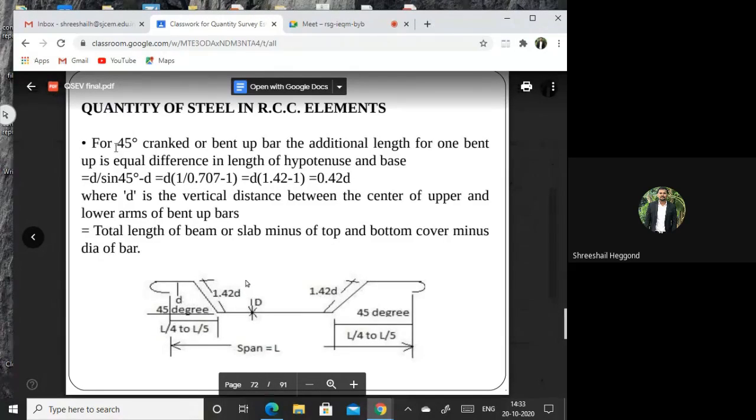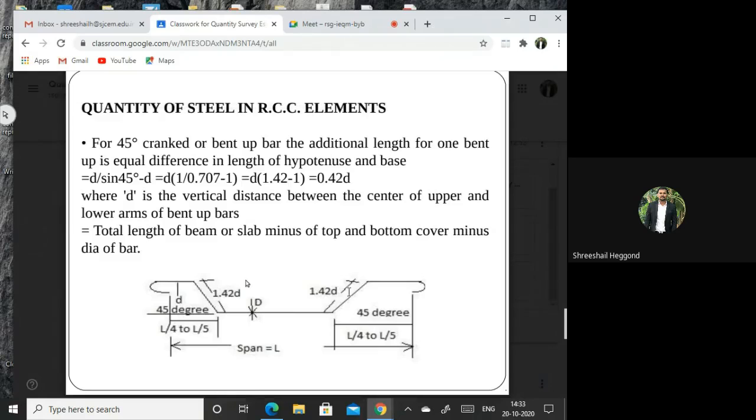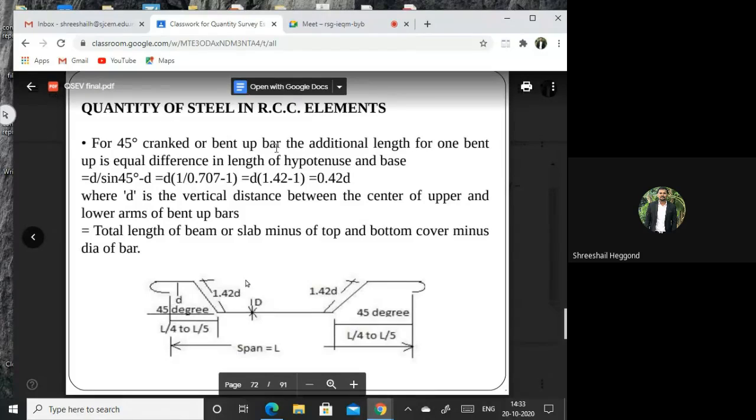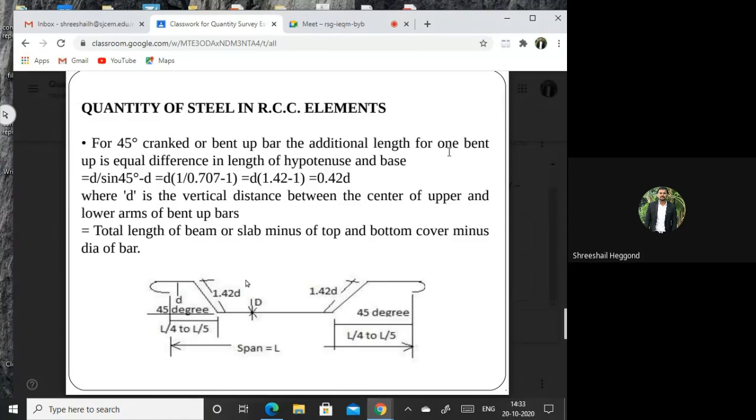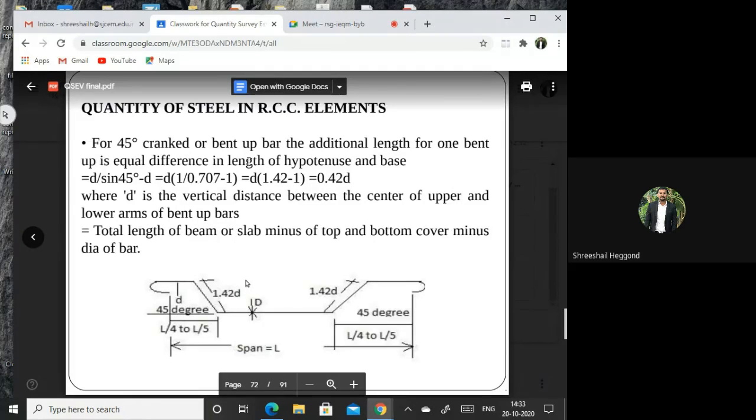A 45 degree crank is nothing but a bent up bar, that is, going from the bottom layer to the top layer. Whatever this movement is, from bottom layer to top layer movement of the bar, that will be the crank. For bent up bars, the additional length of one bent up is equal to the difference in the length of